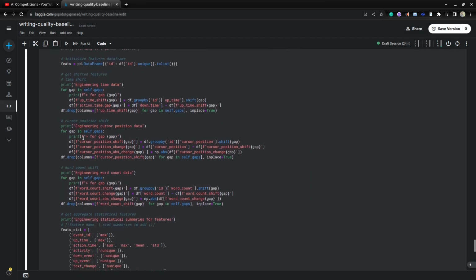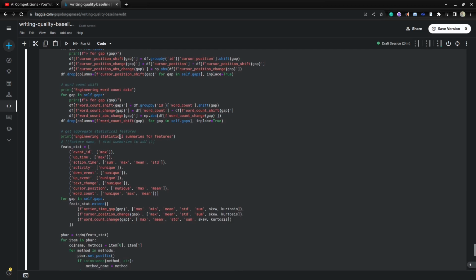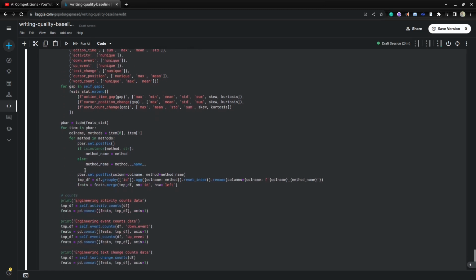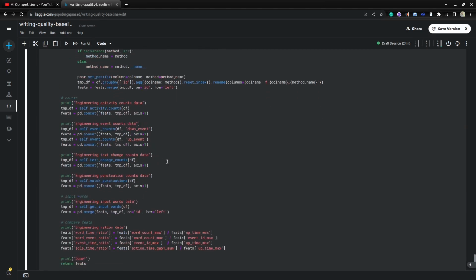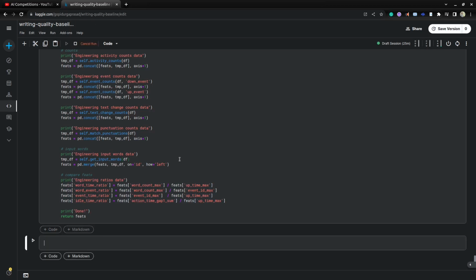So here we are creating time data features, cursor position data features, and word count data features, and some statistical features based on the event ID, uptime, action time, something like that. Based on those numerical features, we are assigning the features we need at an aggregation level. This function is going to provide you the aggregation level features, and at the end we are concatenating all the events and features we created. And here you can also see we are creating some ratio features based on the aggregation levels.